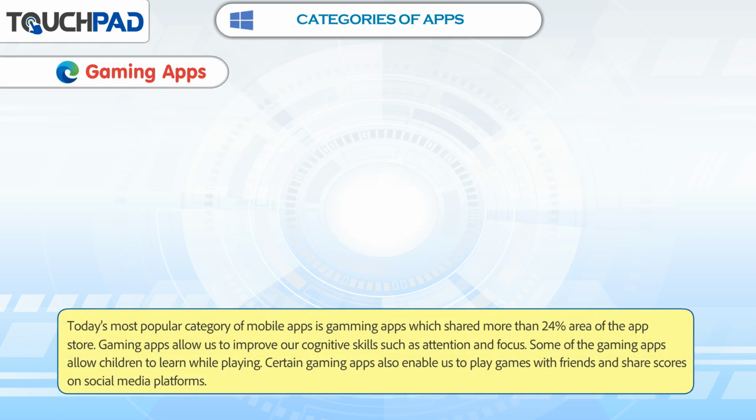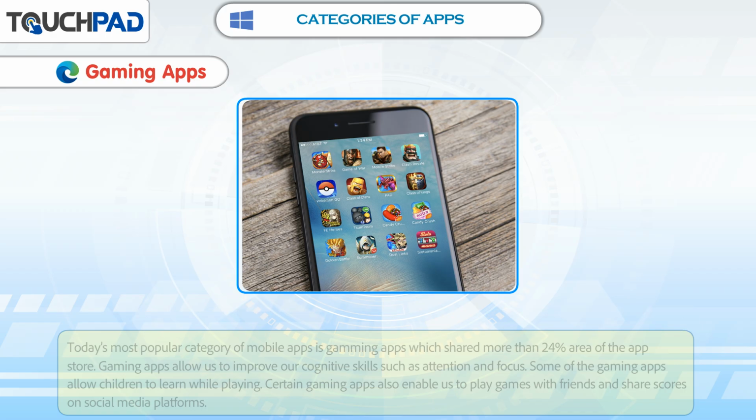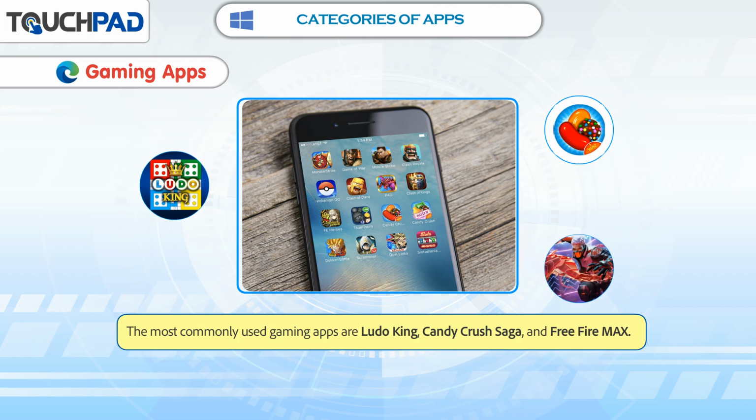Gaming apps. Today's most popular category of mobile apps is gaming apps, which shares more than 24% area of the app store. Gaming apps allow us to improve our cognitive skills such as attention and focus. Some of the gaming apps allow children to learn while playing. Certain gaming apps also enable us to play games with friends and share scores on social media platforms. The most commonly used gaming apps are Ludo King, Candy Crush Saga, and Free Fire Max.